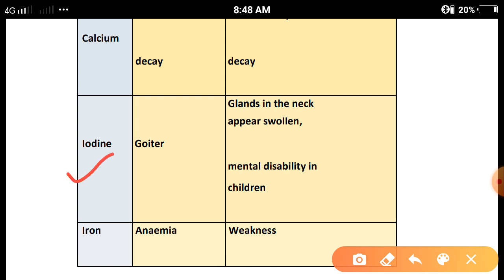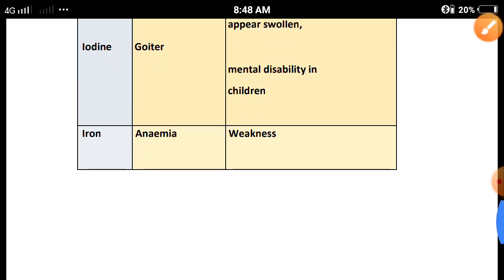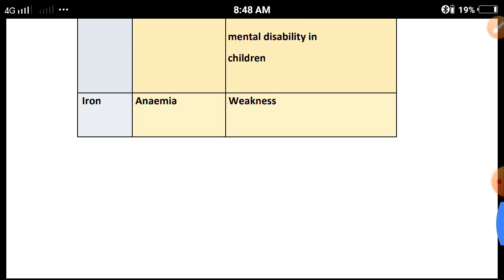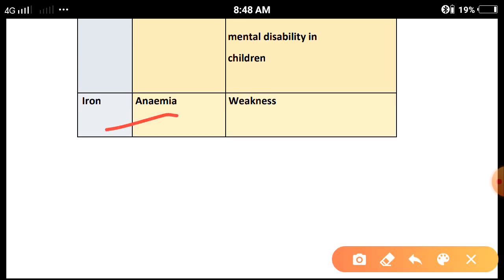Next, iodine. Due to the lack of the mineral iodine, a disease known as goiter occurs, and glands in the neck appear swollen. It means the size of the glands will be increased and mental disability in children will be observed. Clear? The last mineral, iron. Due to the lack of iron, the disease known as anemia occurs, and weakness in the body will be observed. So this was the complete explanation of chapter number 2, components of food.